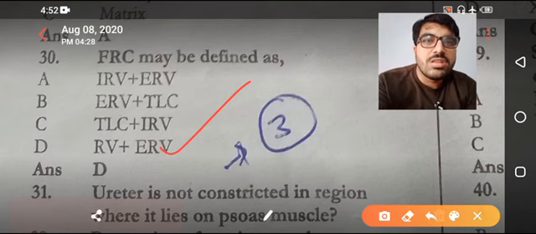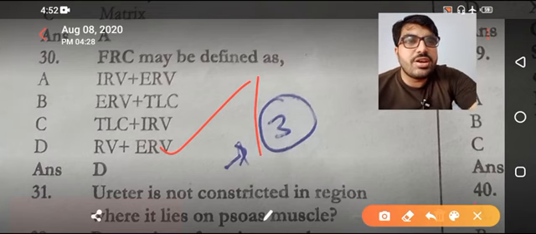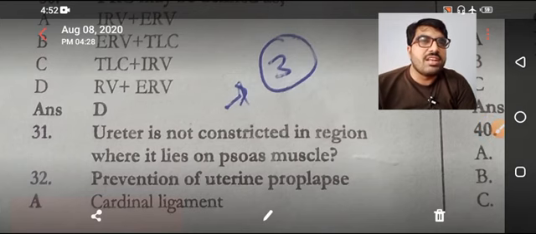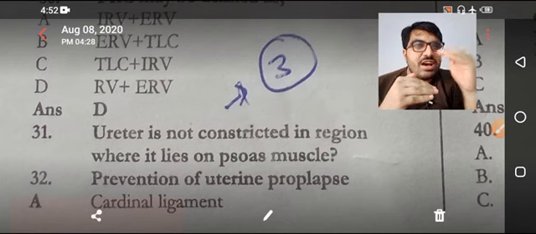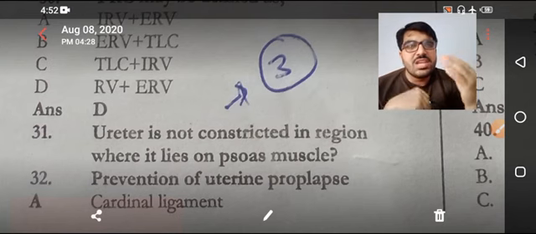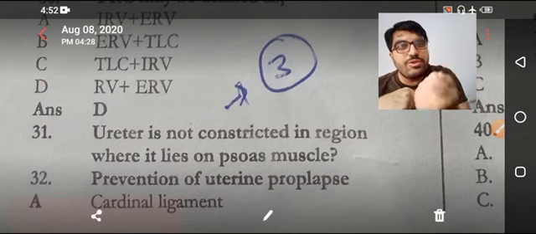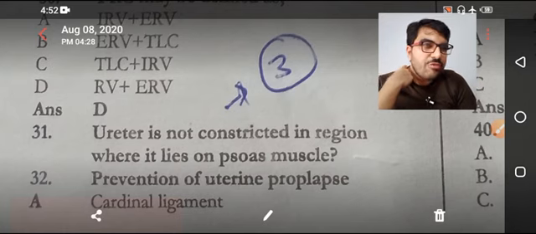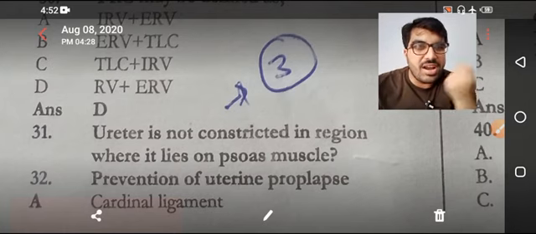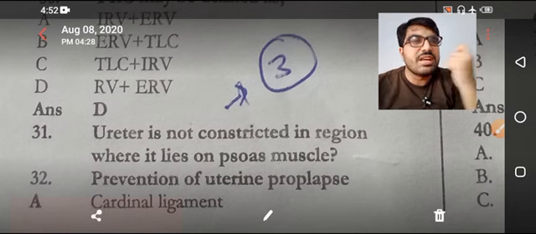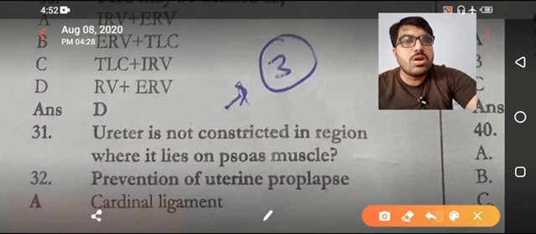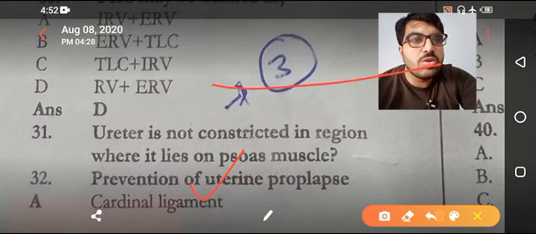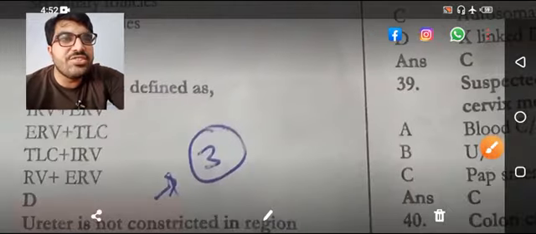So coming next, ureter is not a carcinogen, so that is the statement. Prevention of uterine prolapse, that is the cardinal ligament. How many levels are there to prevent uterine prolapse? 3. Level 1, 2 and 3. I will make another video on uterine prolapse, the complete concept, but right now we have to focus on these MCQs. The most important ligament according to UpToDate is the cardinal ligament. So we have 3 levels of support, 1, 2 and 3, which we will discuss in detail.